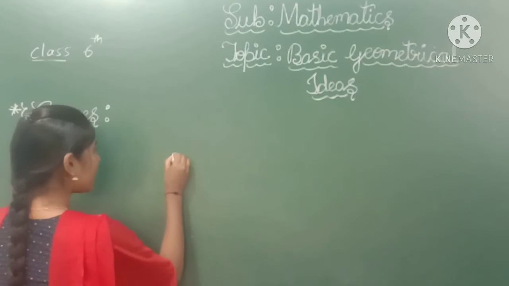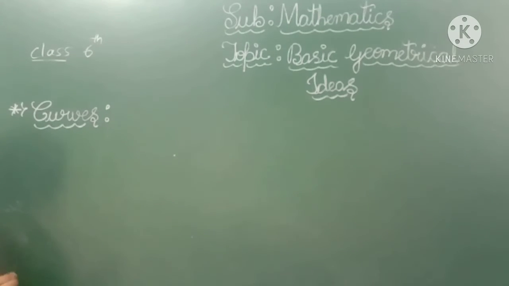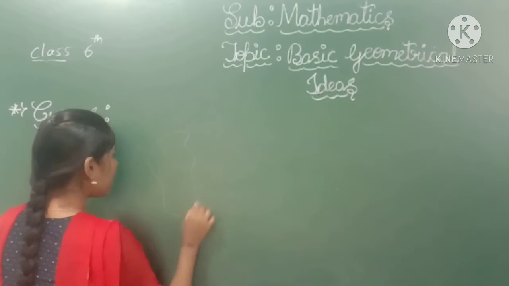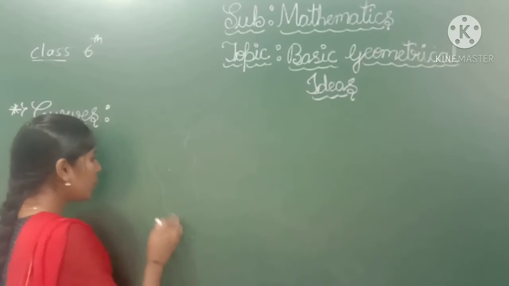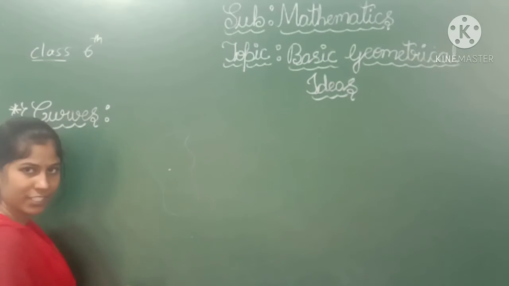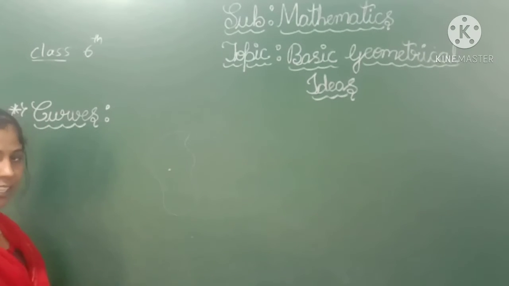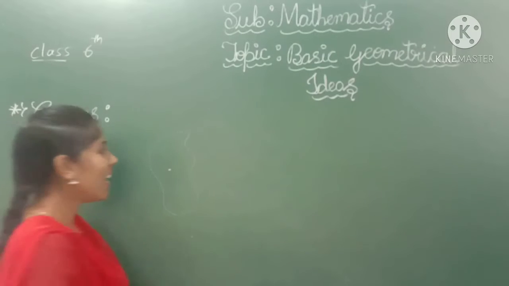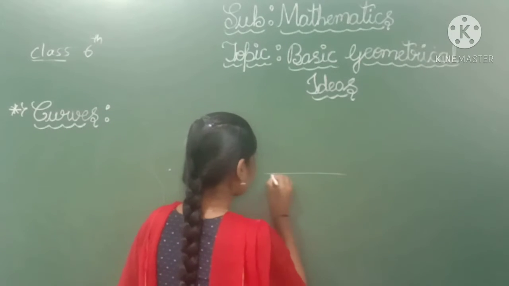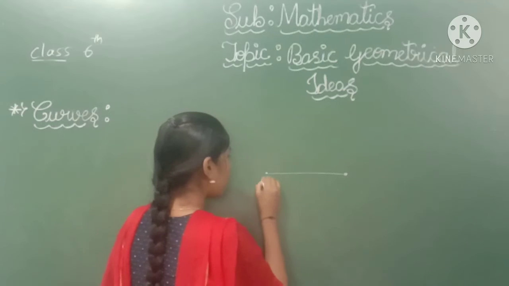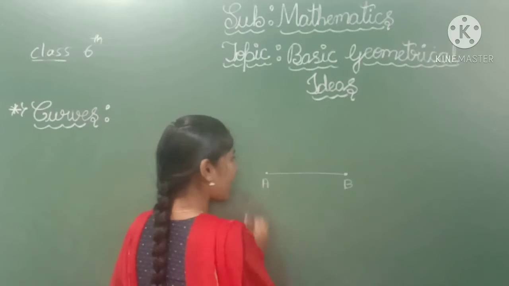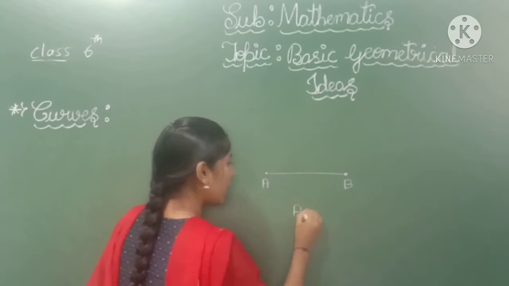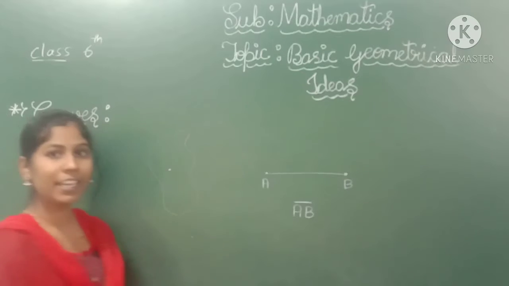So see here, this is called a point. It helps us to show a location. For example, this is a map. In this map we can show where Bengaluru is, where Mangalore is. So we can show them by using these points. Okay, this is called a point. The next one is the line segment. The line segment has two points. It is the shortest distance. So this is called a line segment, and it can be written as line segment AB.